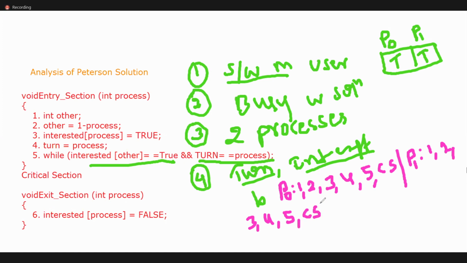No. Until P naught comes out from the critical section, it's not possible for P1 to enter into the critical section. Let us think once P1 is preempted, P naught will execute 6. And once it is preempted, P1 will execute the critical section, and even it can be preempted. So here are we achieving mutual exclusion or not?